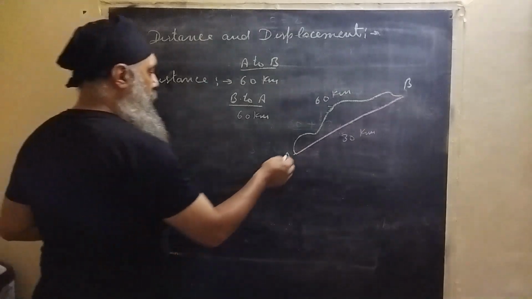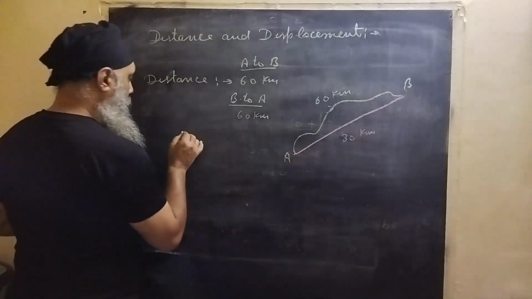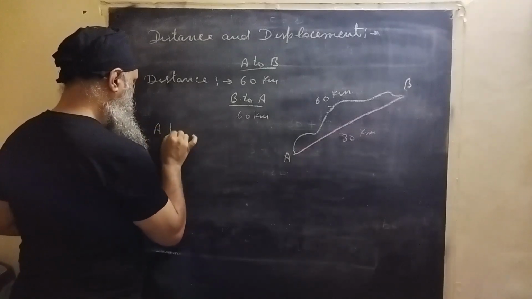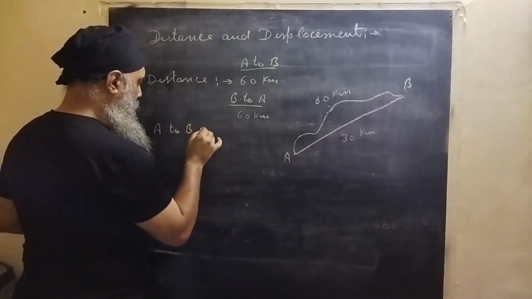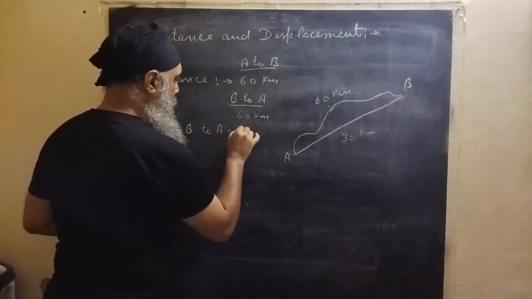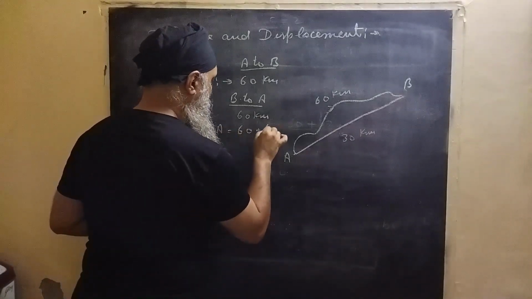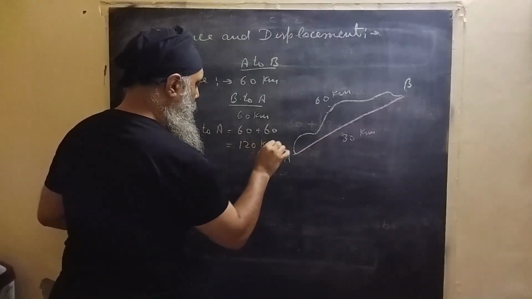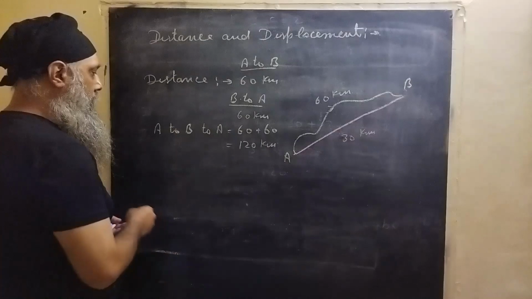So if it comes again back to A, that is A to B and B to A, that is 60 plus 60, how much? That is 120 kilometers. But what about the displacement?